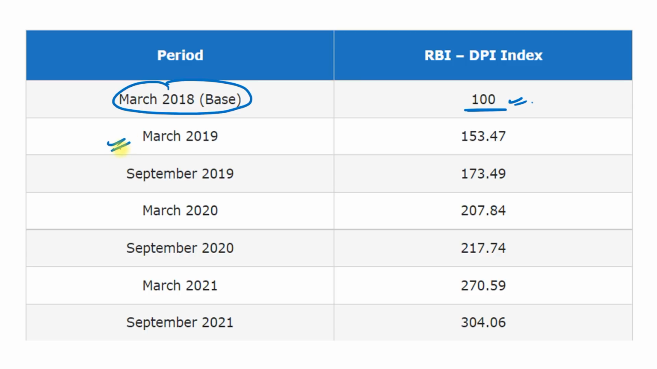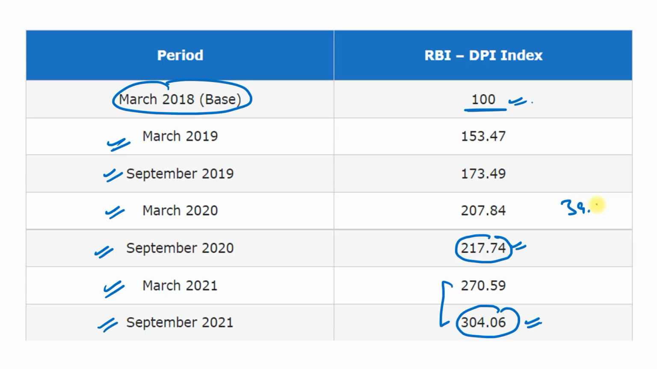They released in March 2019, September, March 2020, September, March 2021 and September. So if you see, in September 2020 it is 217.74, in September 2021 it is 304.06. So the total increase is almost 39%, or exactly 39.64%. So you have to remember this, especially for the banking students.